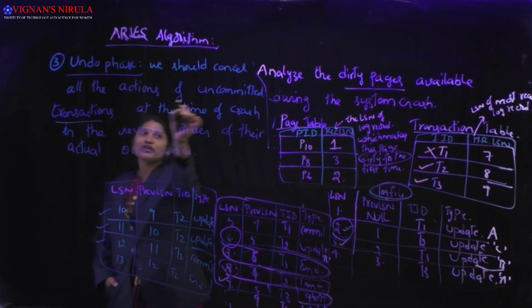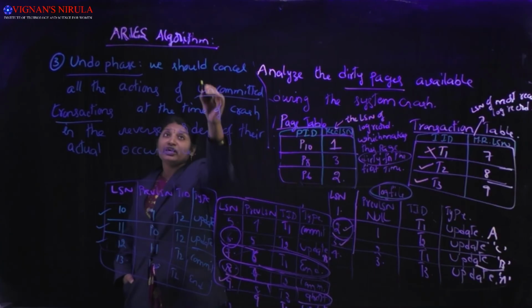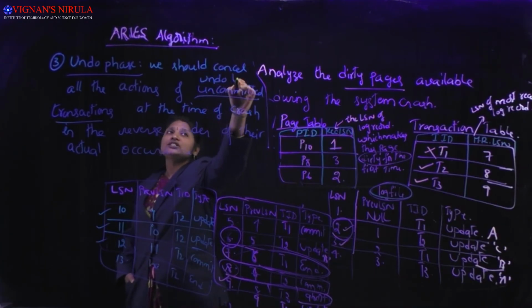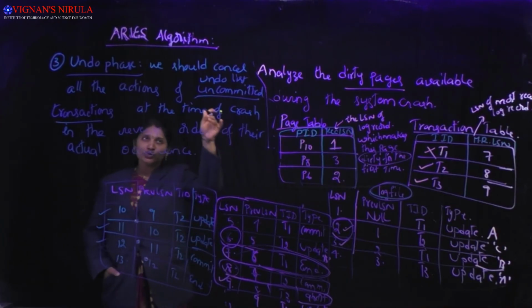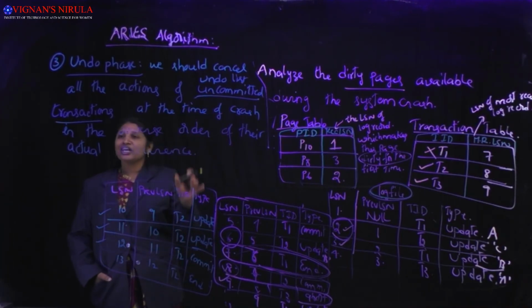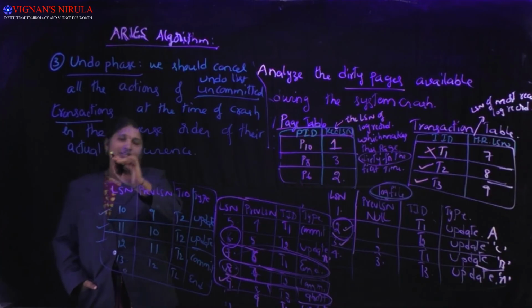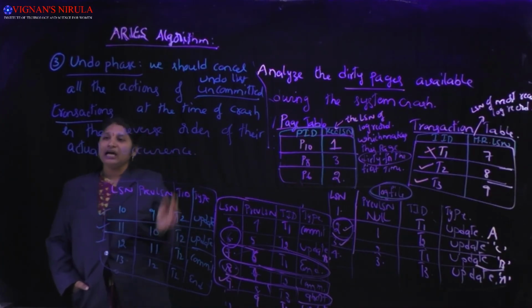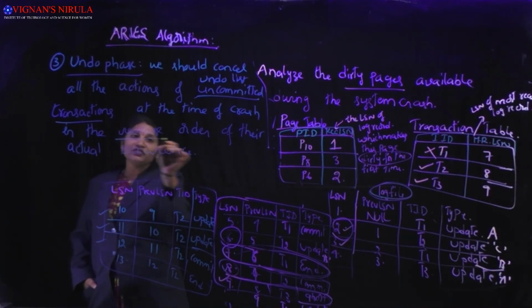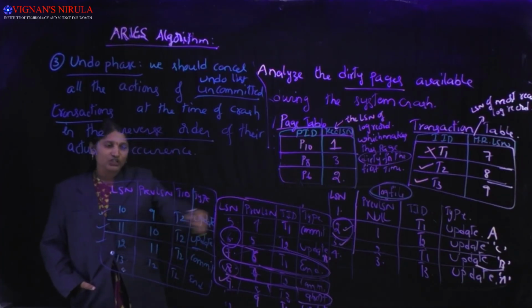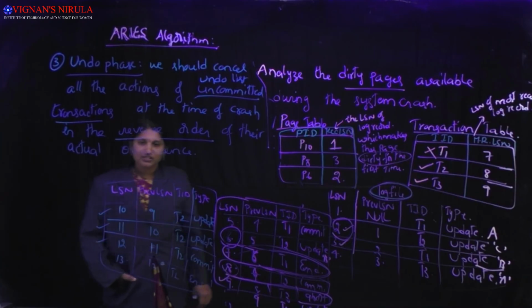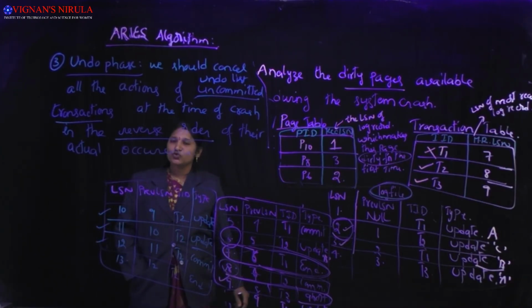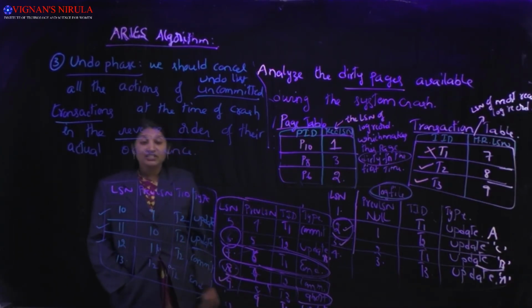The list of uncommitted transactions is given as the undo list from your analysis phase, as we already know. By seeing that undo list, all of the actions of those transactions should be undone or cancelled in the reverse order in which they actually occurred. That is about your undo phase. Now we'll see how the undo phase is completed for this example.